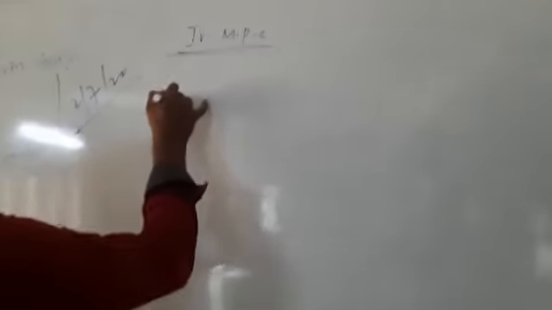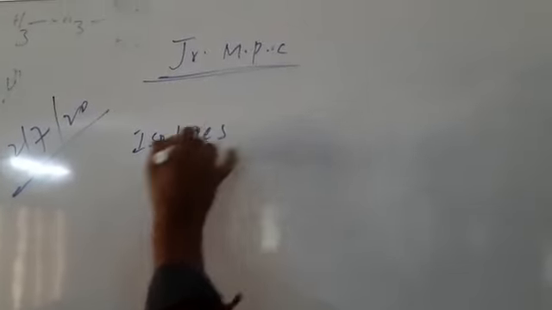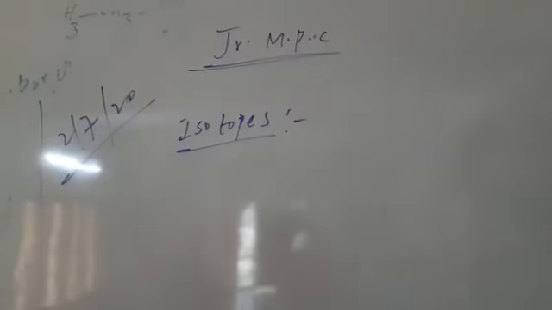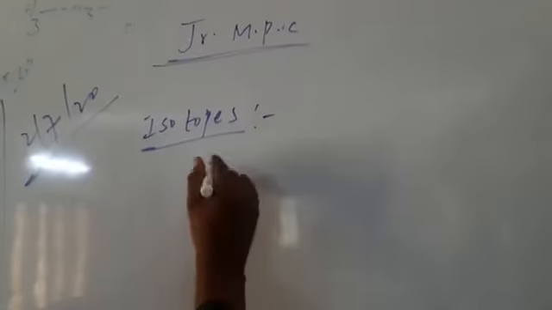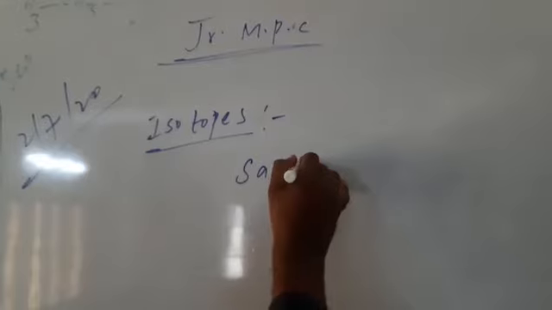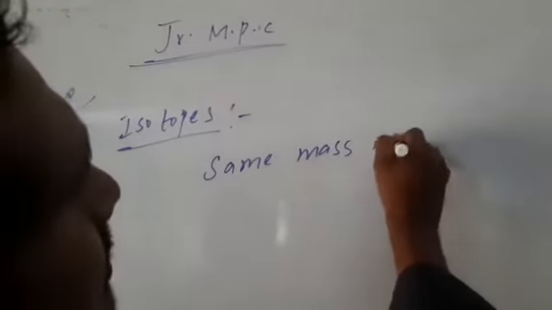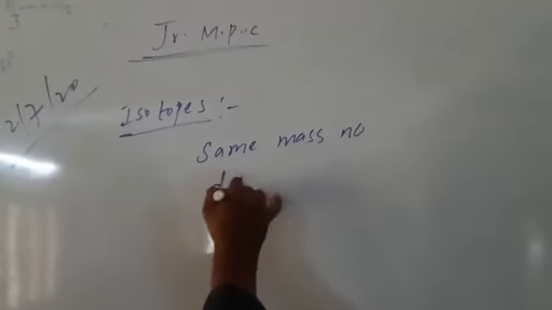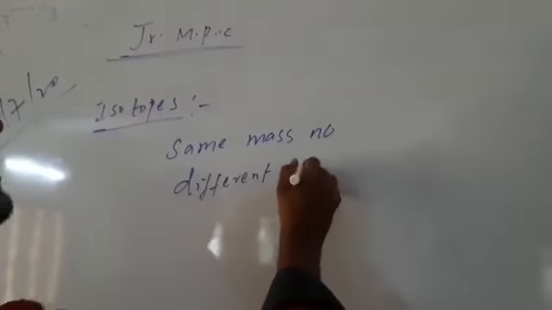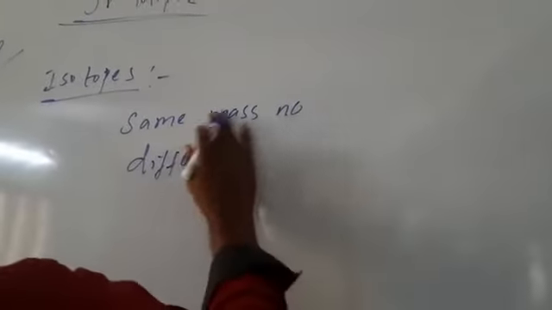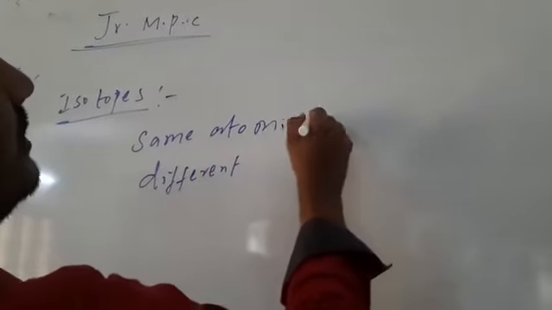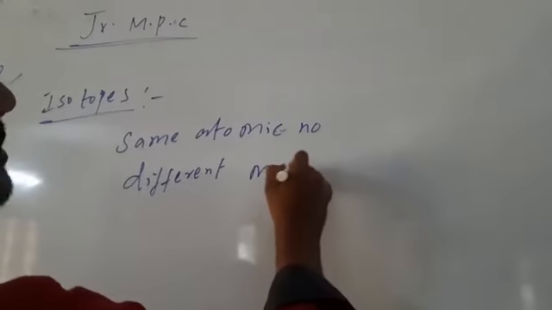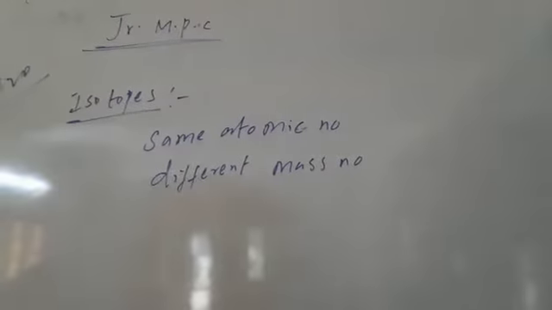So, first, isotopes. Isotopes mean the particles which have same atomic number, different mass number are called isotopes.